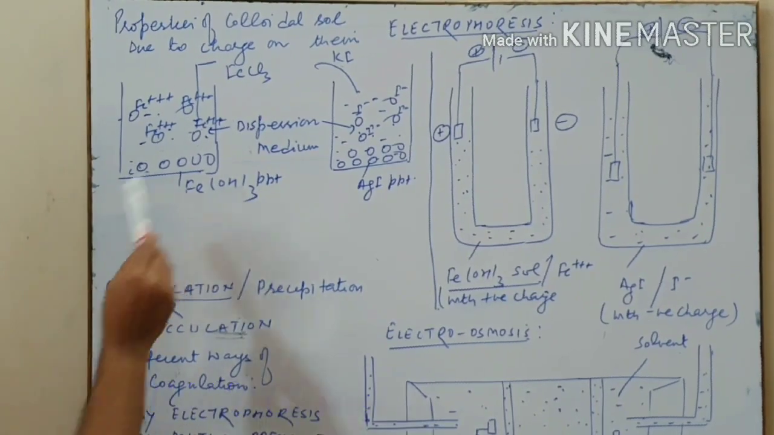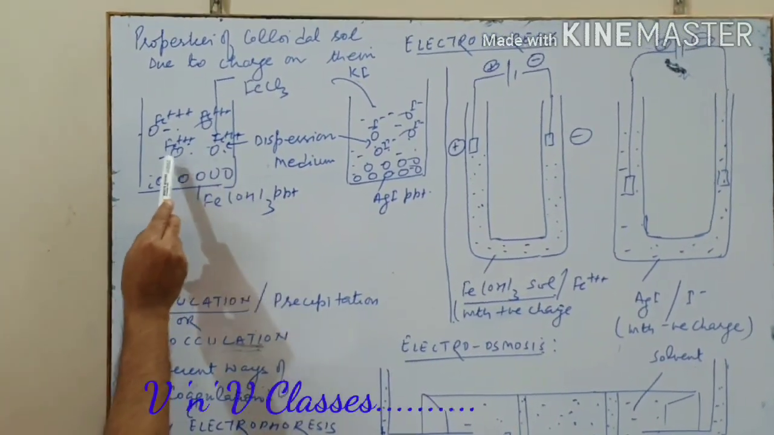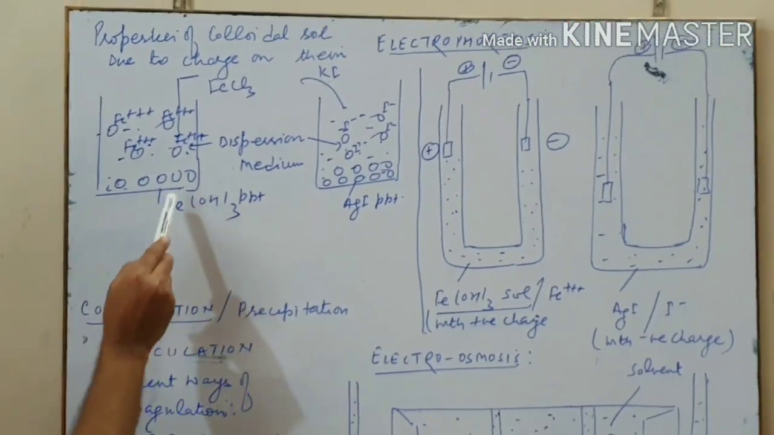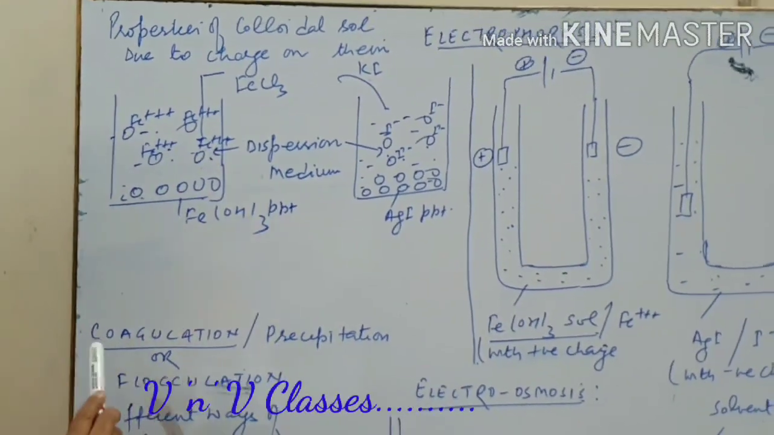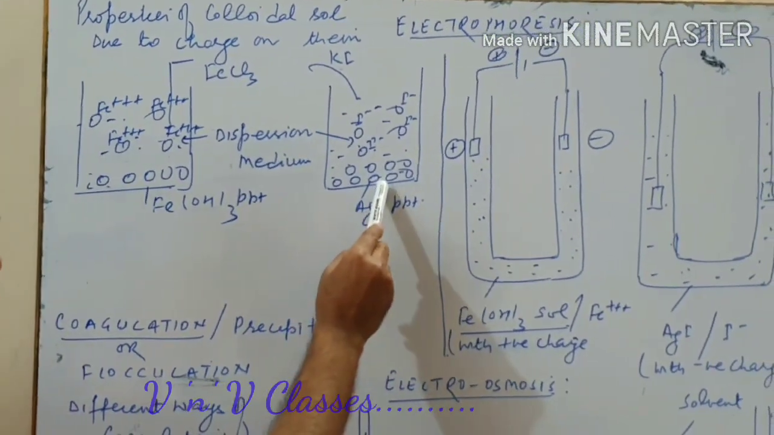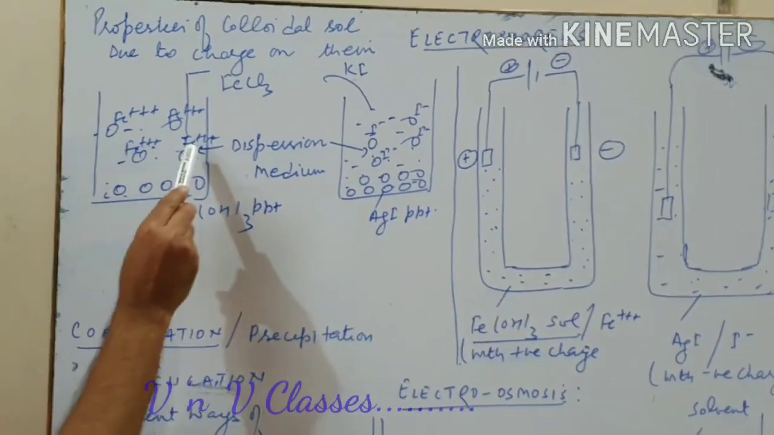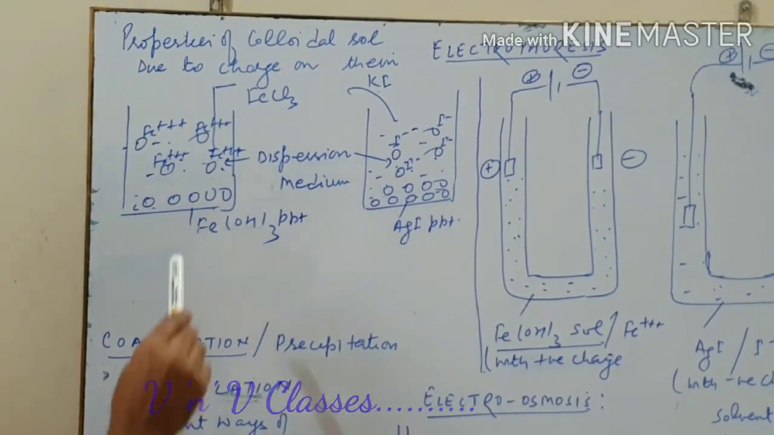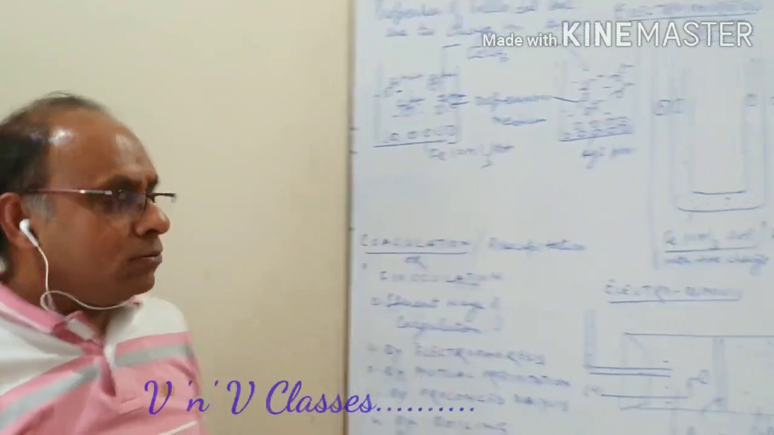Here you notice that from the electrolyte only that ion is absorbed which is common to the precipitate. You see here in this ferric hydroxide precipitate, ferric ion is absorbed, and in this silver iodide precipitate, iodide ion is absorbed. Here ferric ion is common, here iodide ion is common. So this results in the formation of charge on colloid particles.